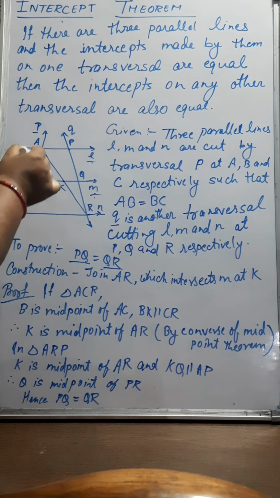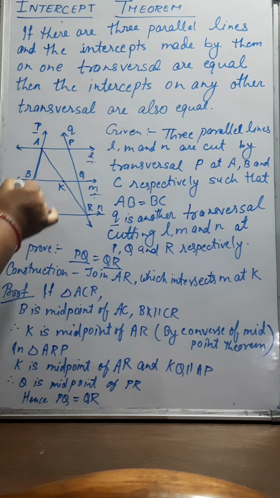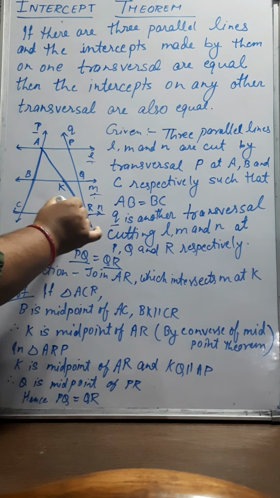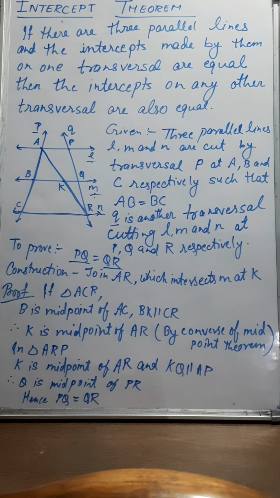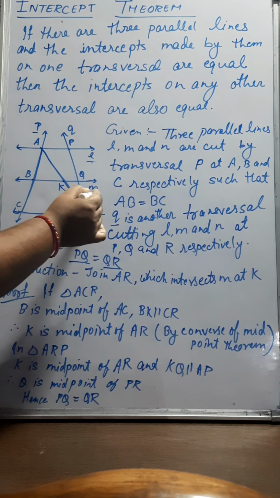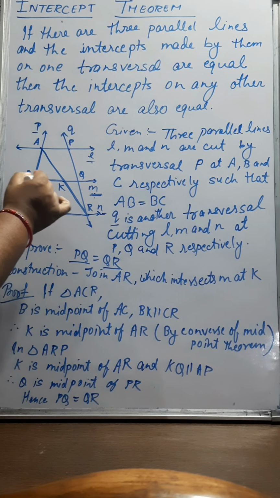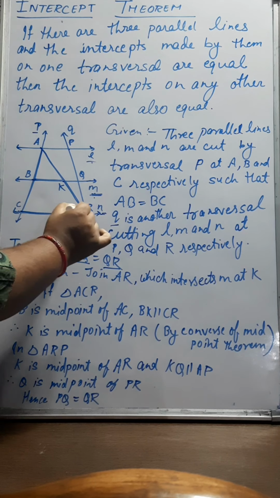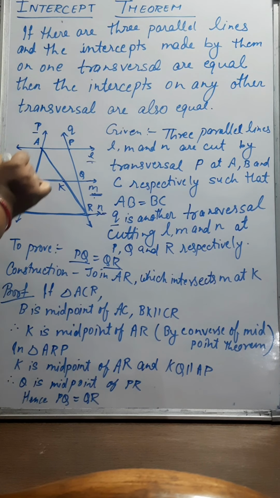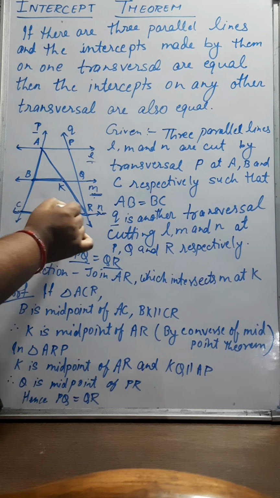Now in triangle ACR, look at this triangle carefully. In triangle ACR, B is the midpoint of AC, and since M is parallel to N, the part of M which is BK will be parallel to CR. So in triangle ACR, B is the midpoint of AC and the line drawn through B, which is BK, is parallel to CR.